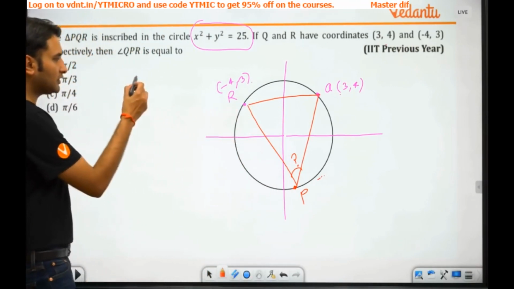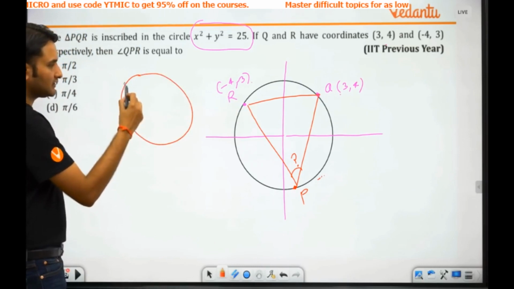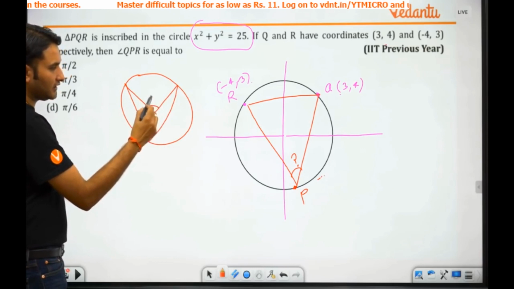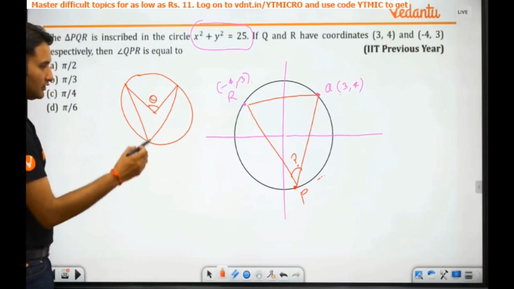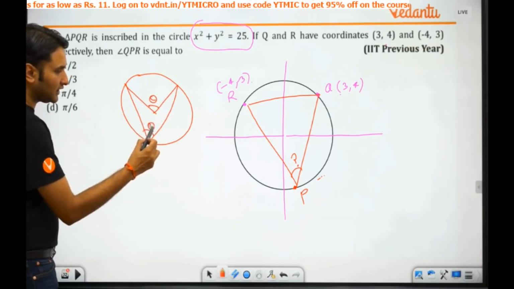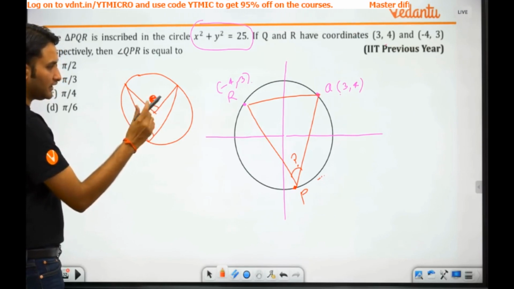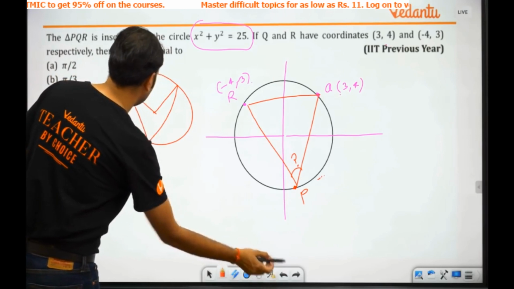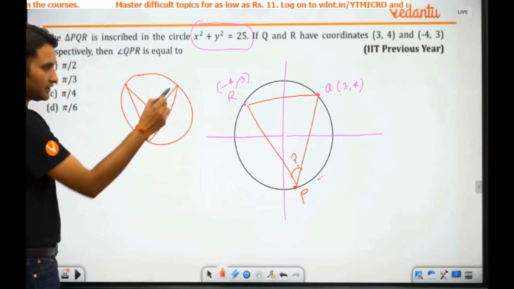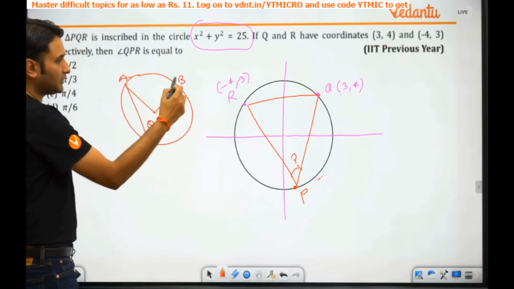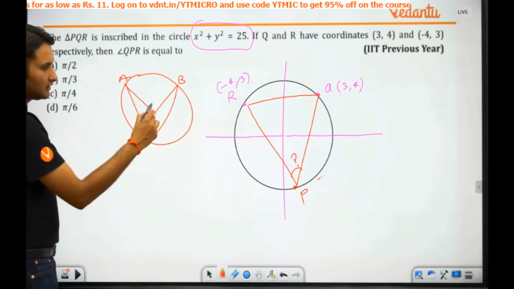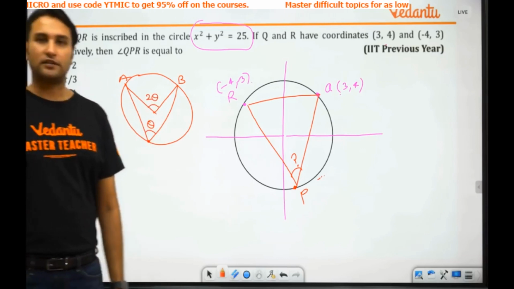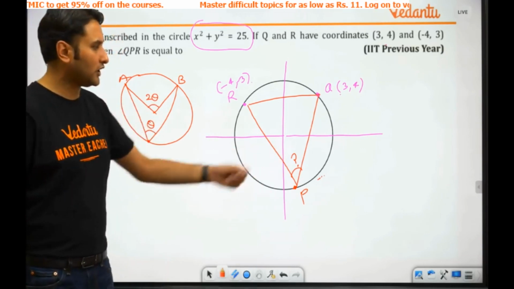You remember this property of circle? If a circle subtends an angle theta at the center, then the angle at the circumference will be what? Oops, let me rewrite it. If this angle is theta, the angle subtended by an arc on the circumference is half the angle that it subtends at the center. Yes, remember the property.